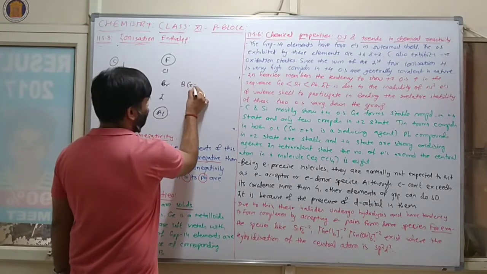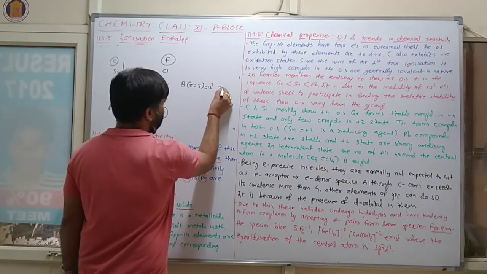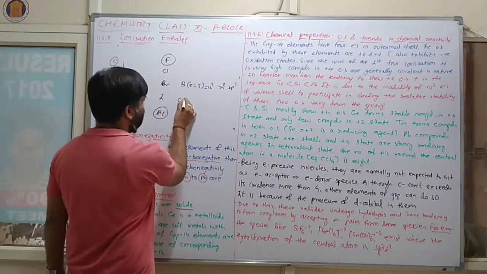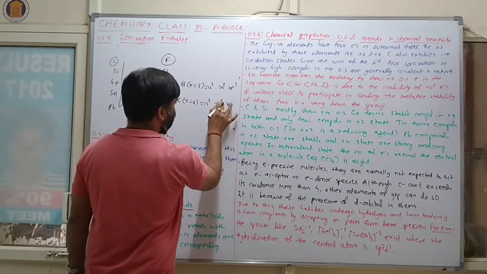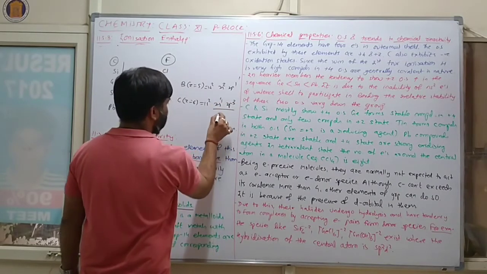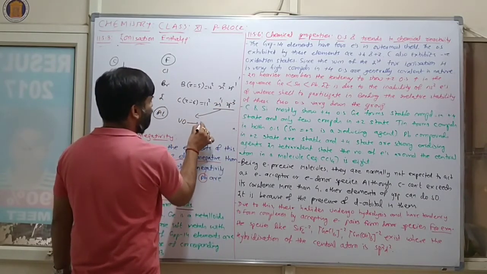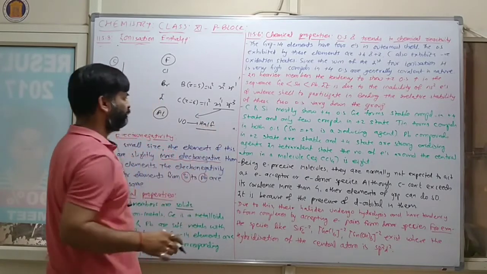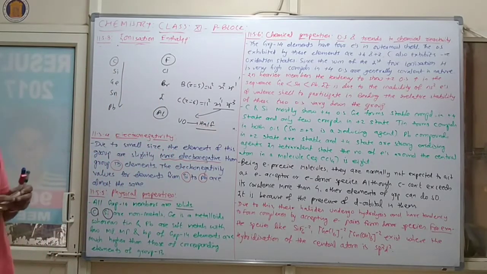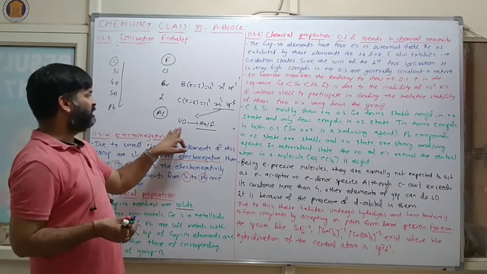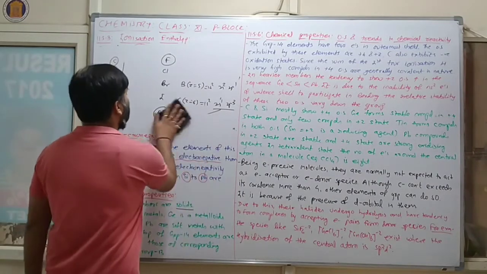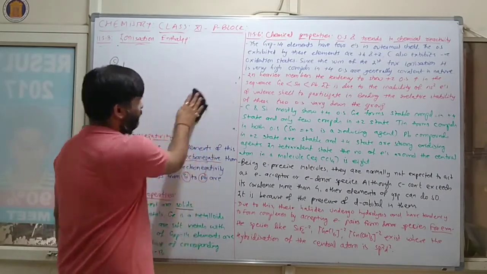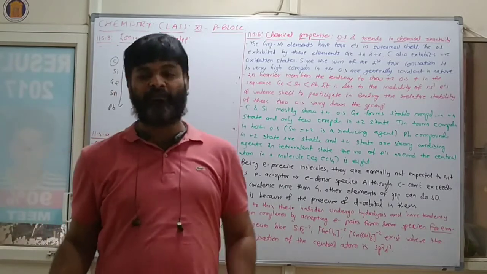Because see, boron, Z is 5, 1s2, 2s2, 2p1, while carbon, Z is 6, so 1s2, 2s2, and then 2p2. Here valence orbitals are completely half filled. So this is the reason why the stability of group 14 elements is, again we can say, more. Clear? Now we will discuss chemical properties.